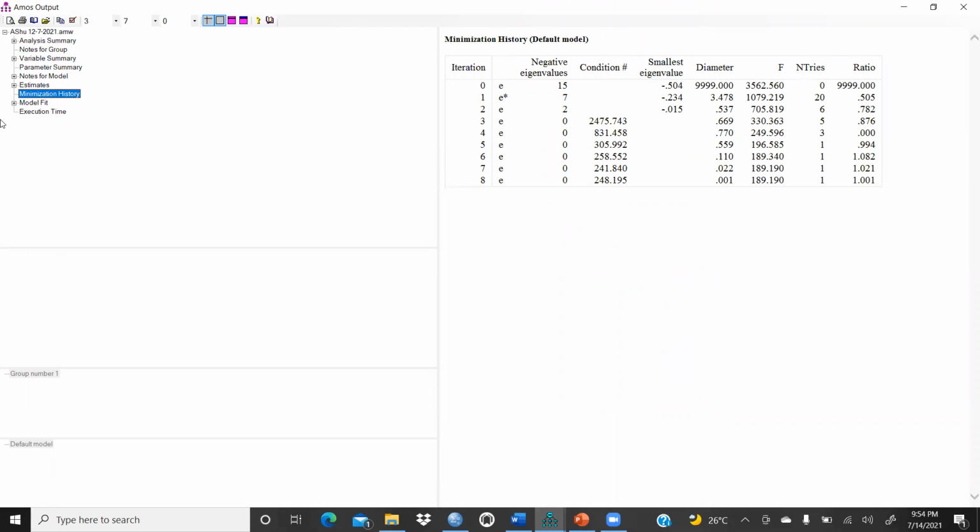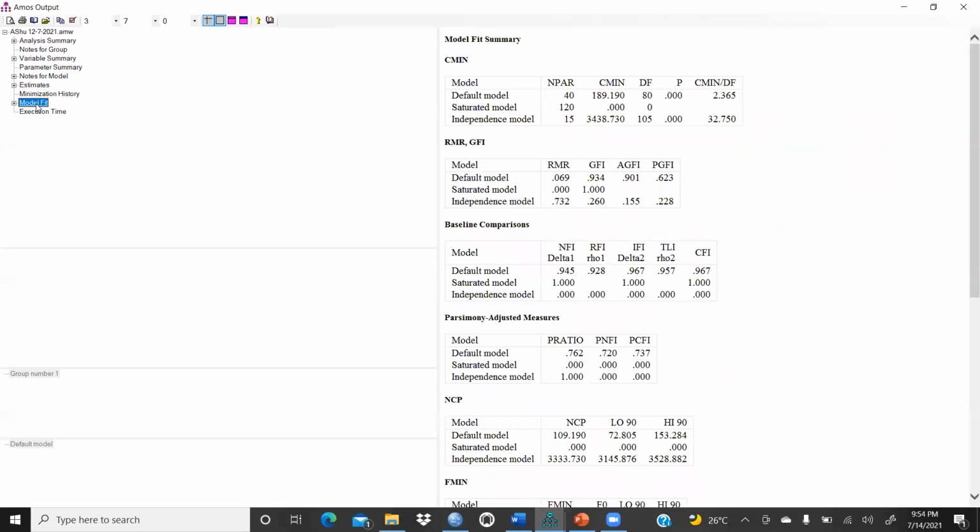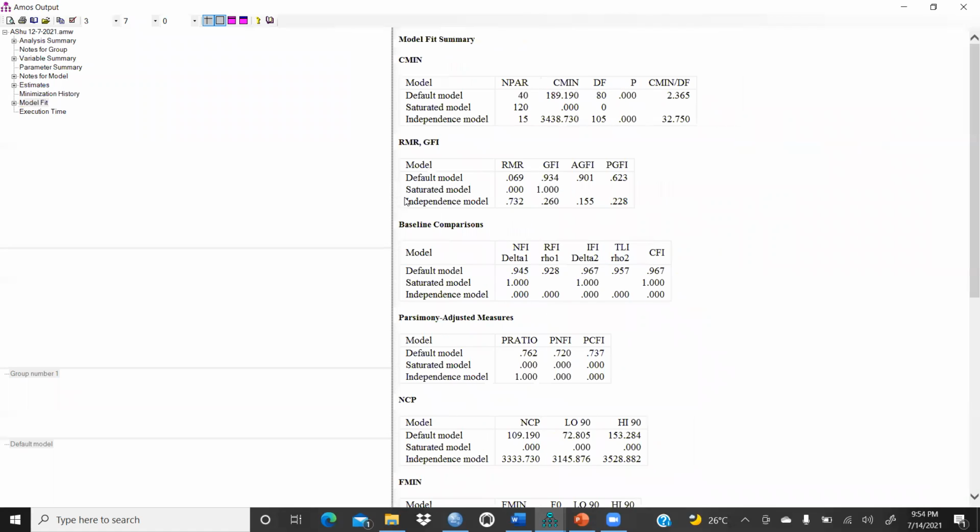Before that, I would like to show you the model fit. This is the most important part in structural equation modeling: how you have to interpret these values. So one by one, let me explain.